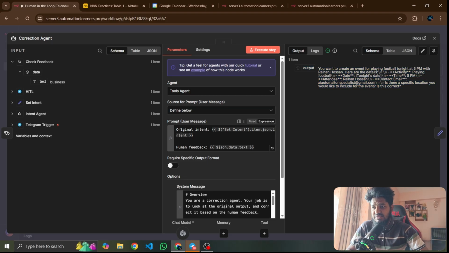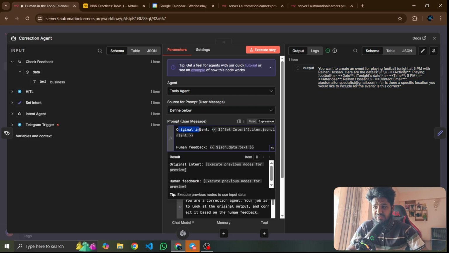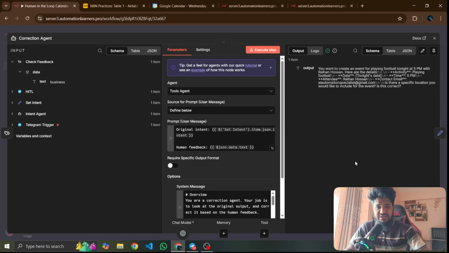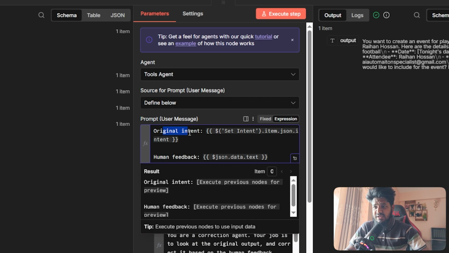Now let's bring up the AI agent, the correction agent, and see what it does. This is the intent first, this is the request, this is the original intent, and this is the human feedback. So let's bring up the correction agent. The correction agent takes the original information from the set intent which we created before, and the human feedback, for example whether I want personal email or business email.